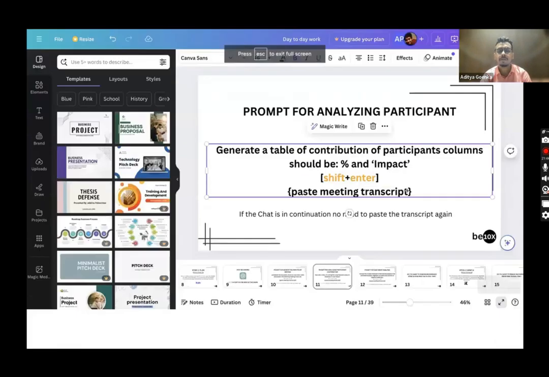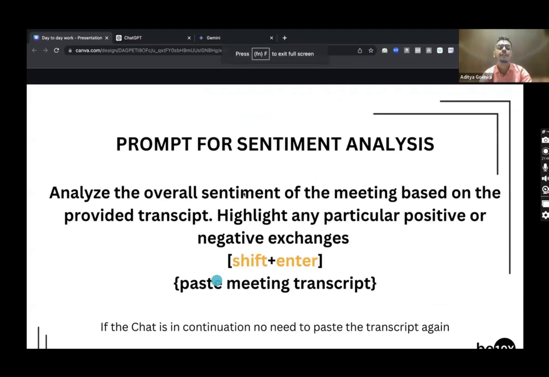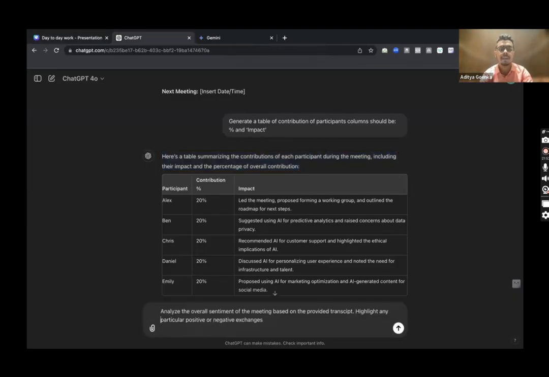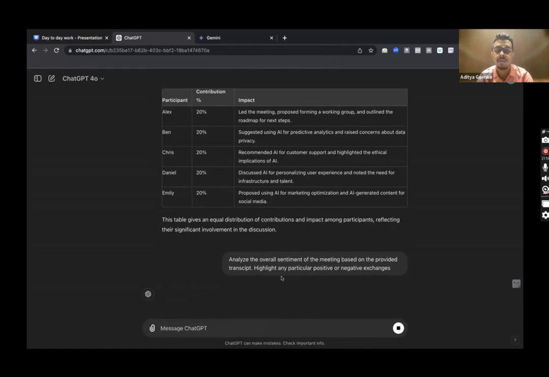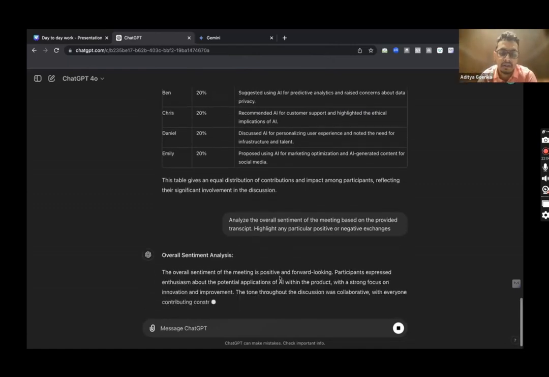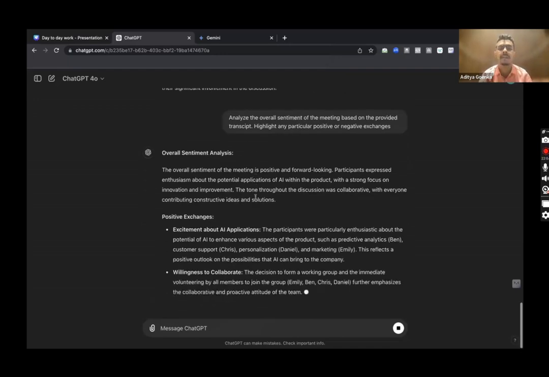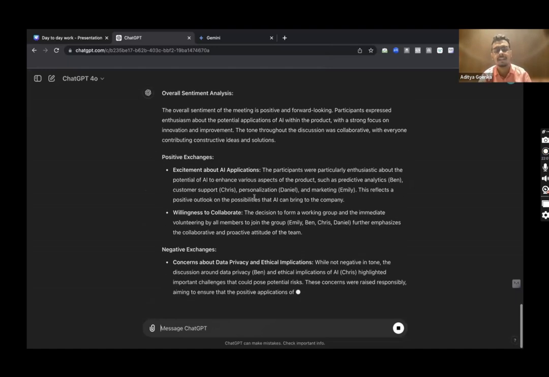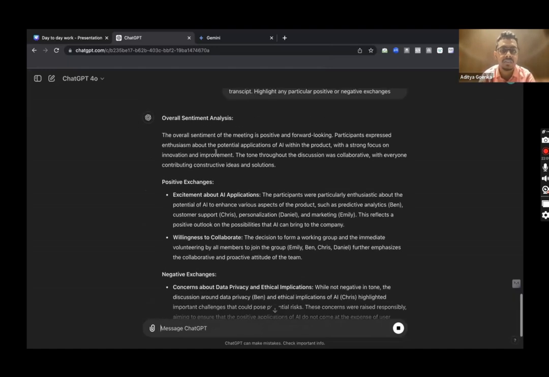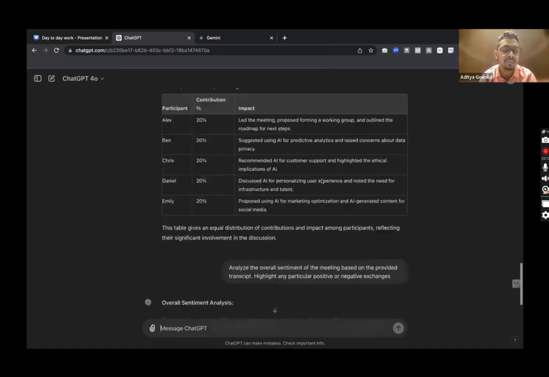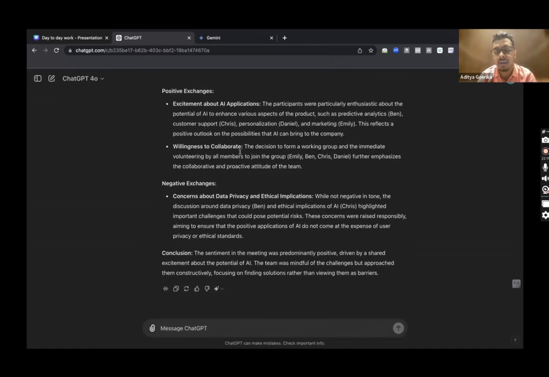Okay, so this is how you can do that. Also, you can find the sentiment analysis of people from the meeting. Analyze the overall sentiment of the meeting based on the provided transcript, highlight any particular positive or negative changes. So it is a very contextual thing. Maybe in this transcript you don't find anything relevant to this, but in day-to-day meetings conducted in the office, you will be able to find it. This is a meeting transcript that was generated from ChatGPT, so I'm not sure how mindful this would be.